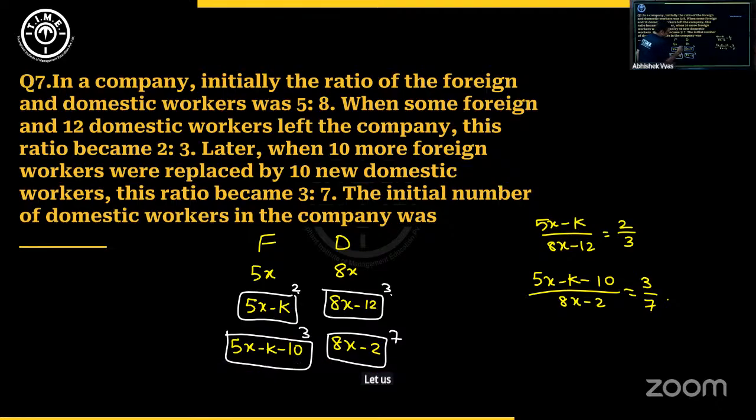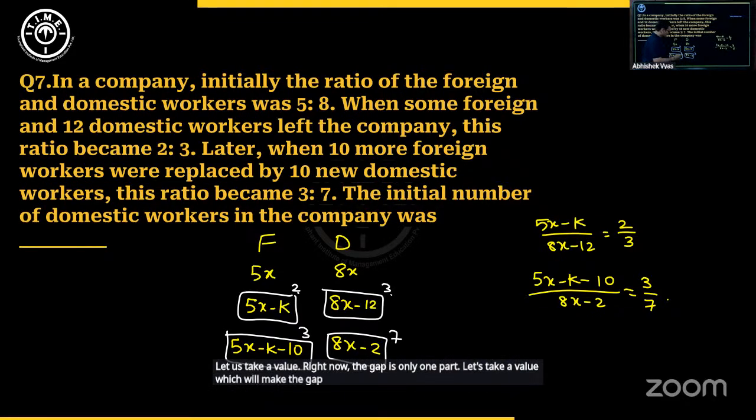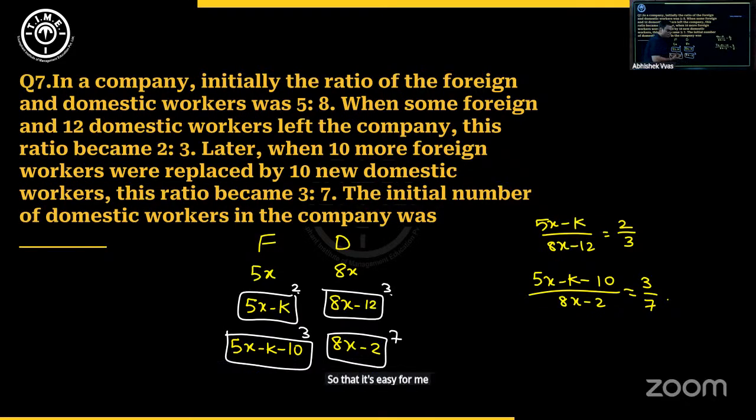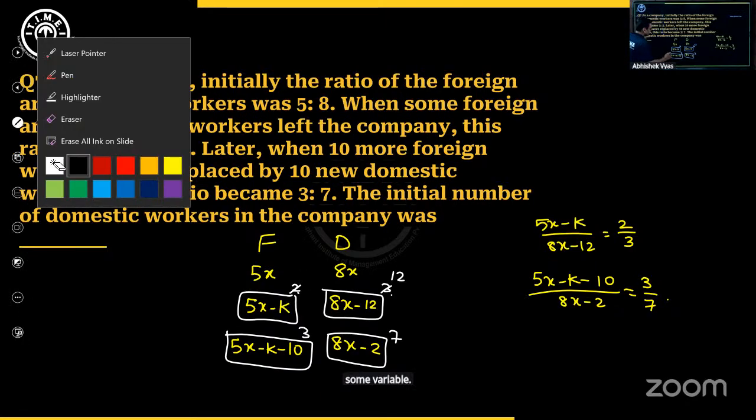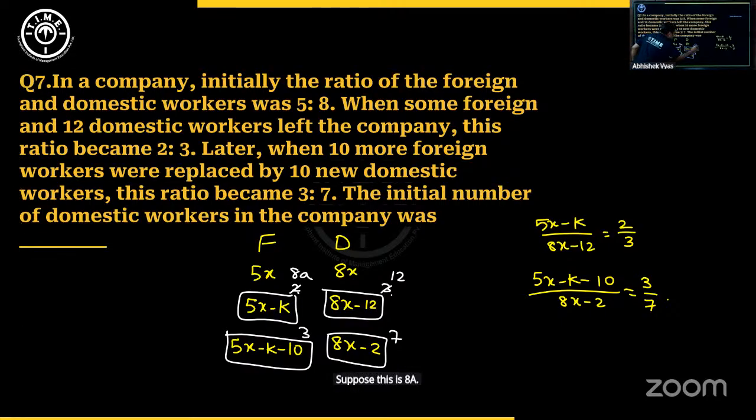Let us say, instead of taking 2:3, let us take a value. Right now the gap is only 1 part. Let's take a value which will make the gap 4 parts, so that it's easy for me to take 1/4. So I'll take this as 8 parts and this is 12 parts. So suppose this is 8a, some variable. Suppose this is 8a and this will be 12a. So the gap right now is 4a. So this 4a, when it comes here, will become 4a plus 20.